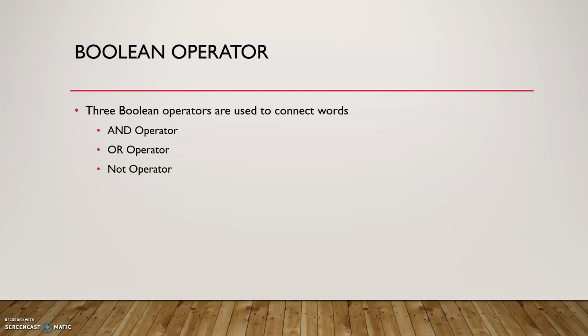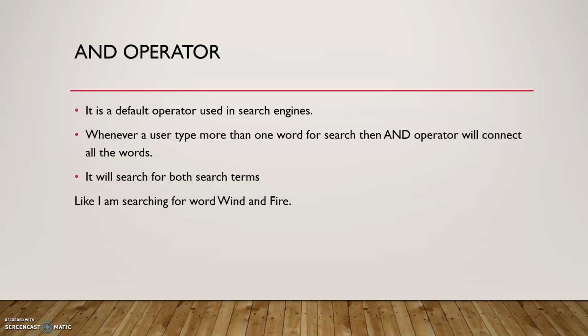First one is AND operator, second one is OR operator, and third one is NOT operator. Now we will discuss with example. What is the use of AND operator? Basically, AND operator is a default operator that is used in the search engine. When you are using Google, Google uses the AND operator search. Whenever a user types more than one word for search, the AND operator will connect all the words.